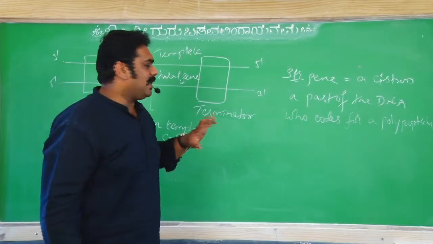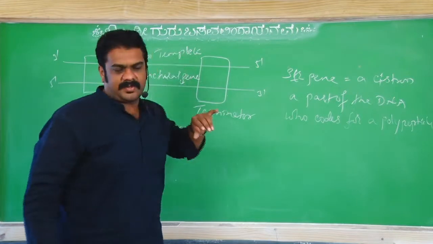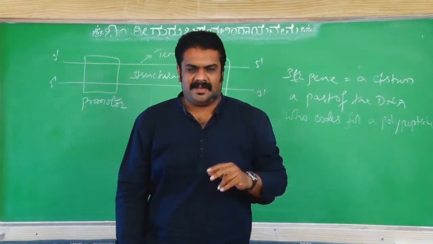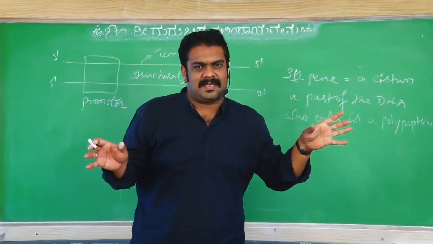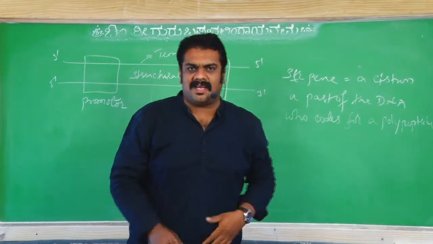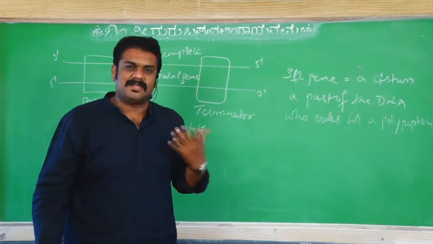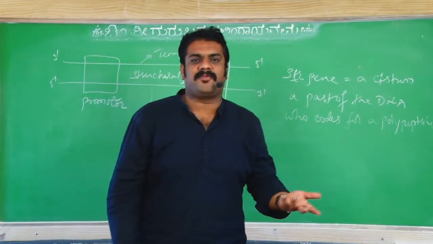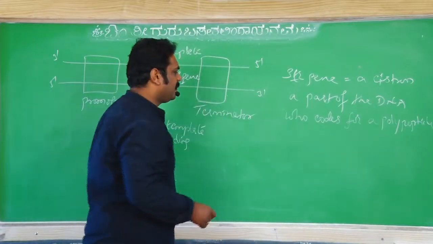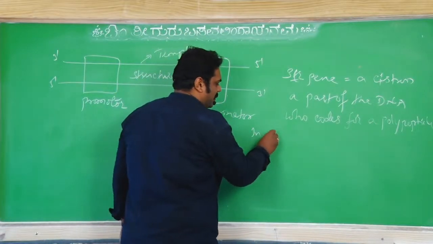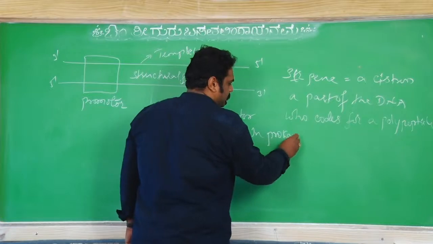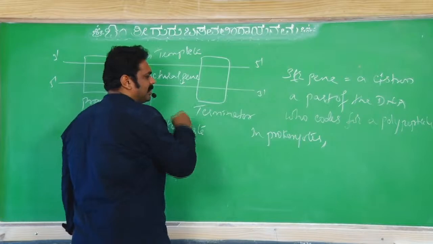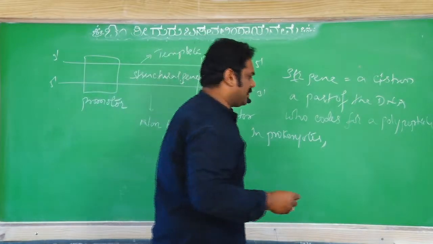Now we'll see prokaryotes. In prokaryotes, is the structural gene one or many? Between the promoter and the terminator, is the structural gene one or more? It is more. There are many genes making many mRNA, therefore you call it polycistronic. So in prokaryotes, the cistron contains many genes.